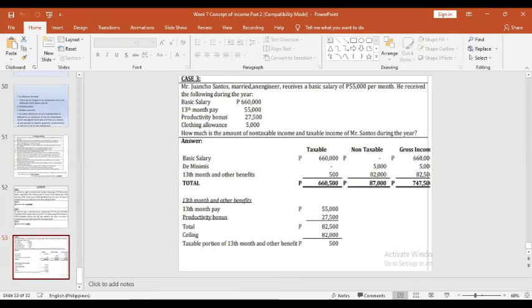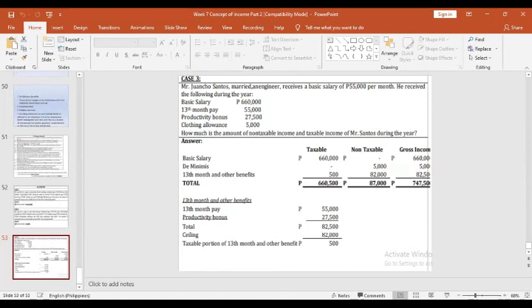But on the 13-month pay and other benefits, which is 55,000 and 27,500, the total of 82,500, only the 500 pesos is taxable and the 82,000 is non-taxable. So therefore, the non-taxable income of Mr. Juancho Santos is 87,000 and the taxable income of Mr. Juancho Santos is 660,500.